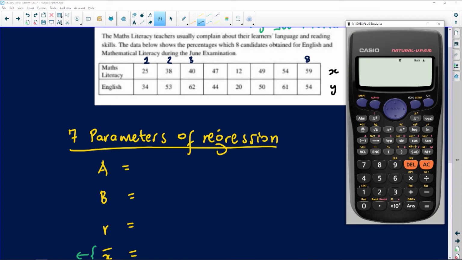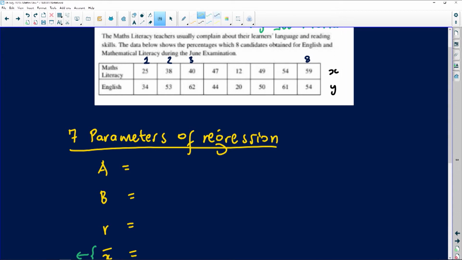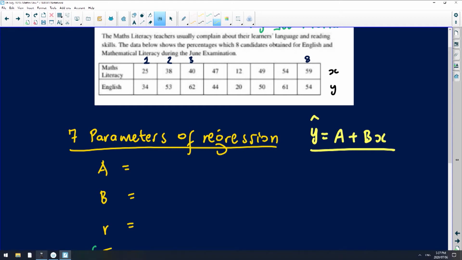Now, because we're dealing with bivariate data, we're going to have an equation that is a straight line, and the defining equation of that straight line looks as follows: y = a + bx. This is basically what it looks like. This equation of a straight line has an a value and a b value. That's why I've got a and b here as part of my parameters of regression. Just take the concept from what I'm saying here.